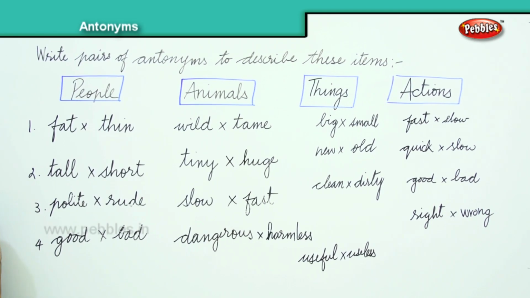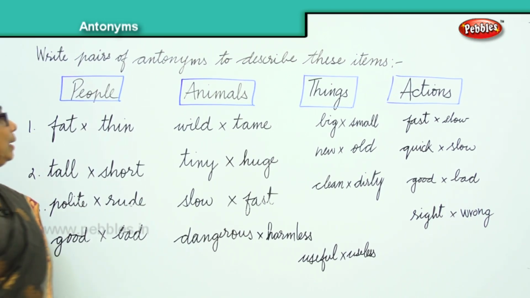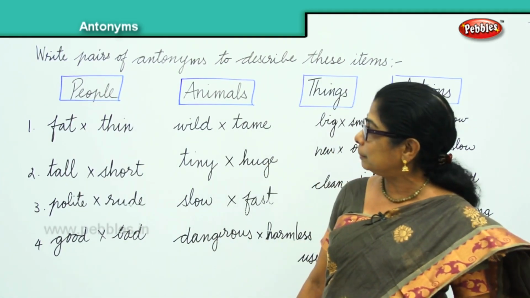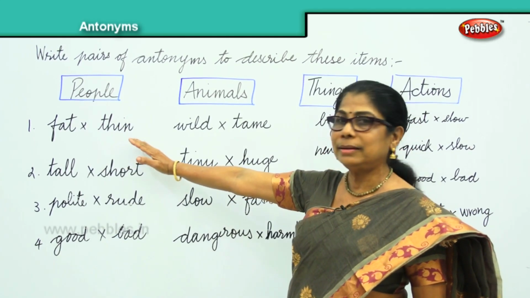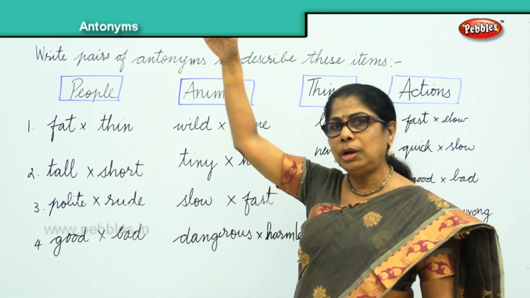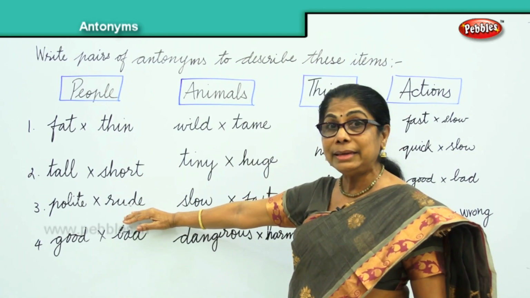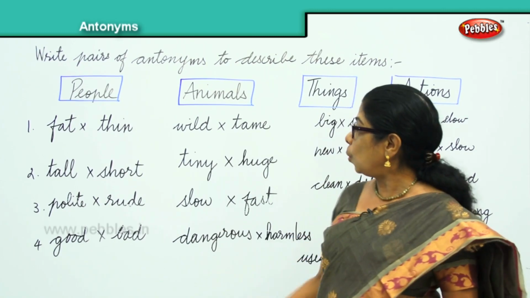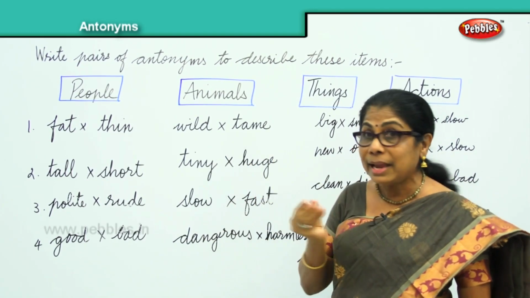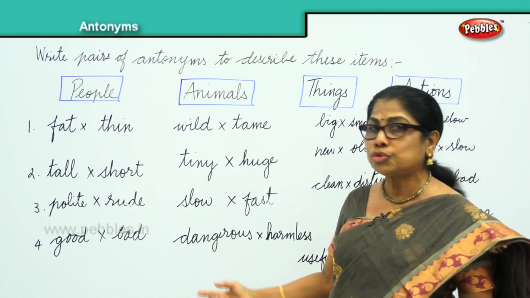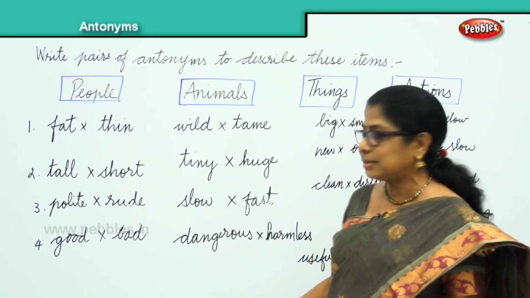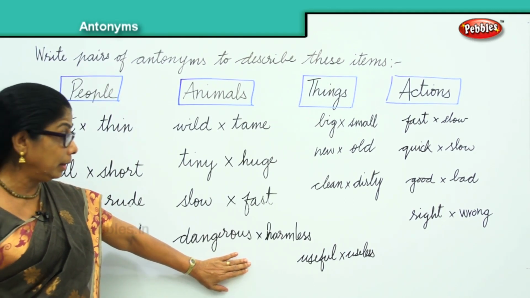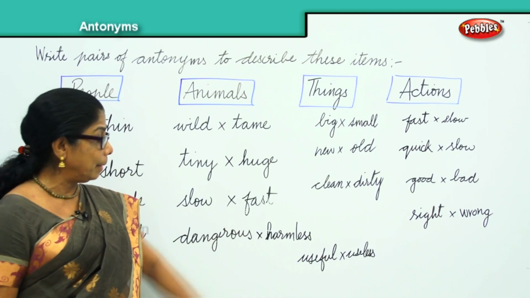Antonyms, the pairs, the antonyms describing people, animals, things and actions. Let's read aloud what we have done. People: fat and thin people, tall and short people, polite and rude people, good and bad people. When you talk about animals, wild animals, tame animals, tiny animals, huge animals, slow animals like the hippo, fast ones like the cheetah, then there are dangerous ones like the lion, harmless ones like the lamb.